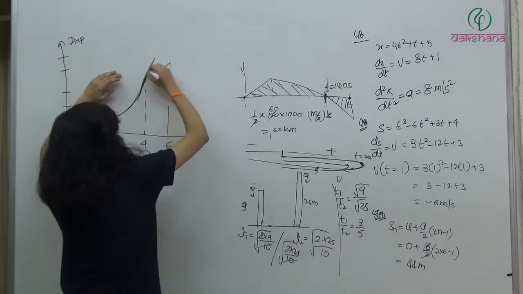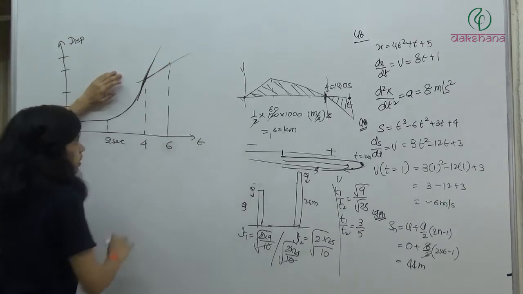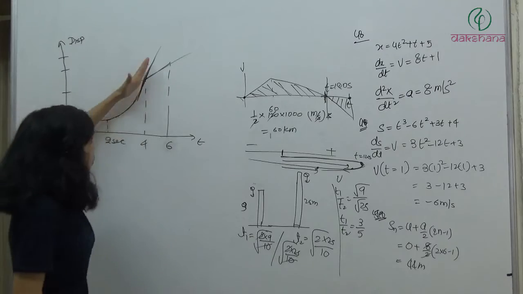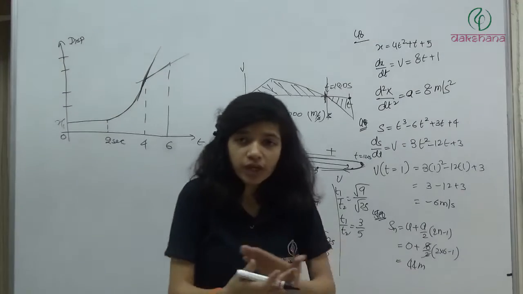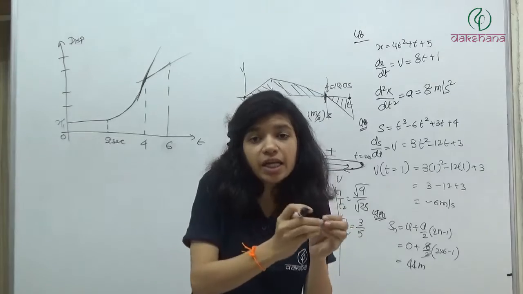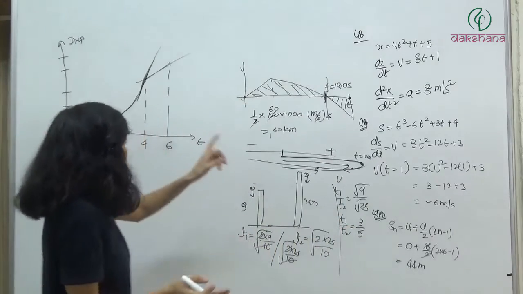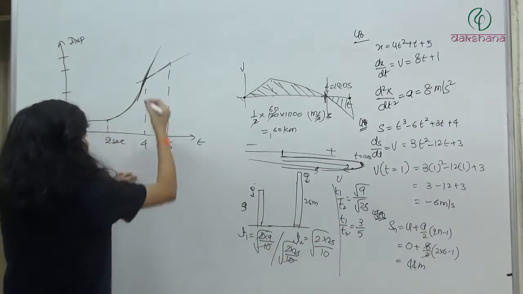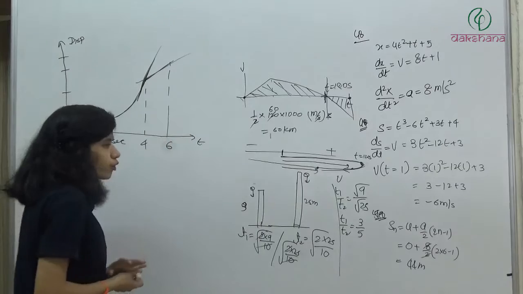यहाँ पे स्लोप था ऐसे, बट अभी स्लोप कैसा है, ऐसे. It means velocity. यहाँ पे जो कुछ वेलोसिटी पे पहुंचा है ना, with that acceleration the particle has reached up to some velocity, but suddenly it has decreased its velocity, or it is moving with a constant velocity from t is equal to 4 to t is equal to 6.